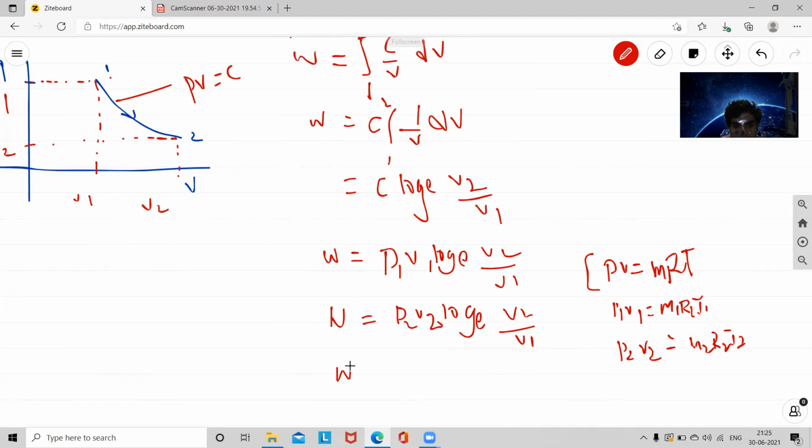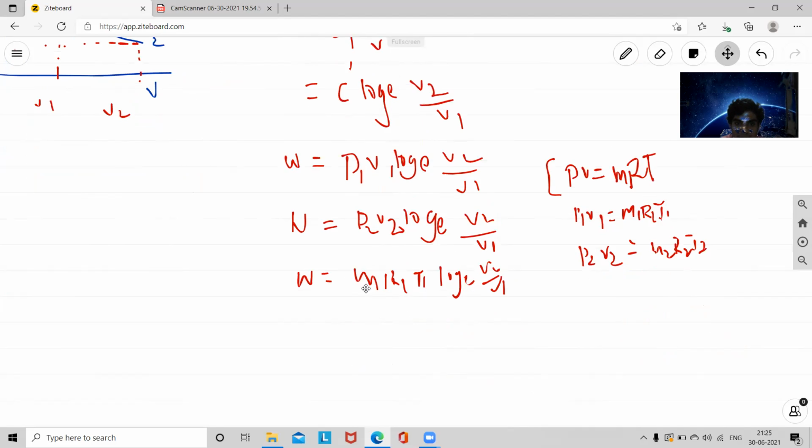Yes, so the W value, if you introduce this equation, I can write in the form M1 R1 T1 log e V2 by V1. So this is the process value of initial values. Next, W is equal to M2 R2 T2 log e V2 by V1. Now we can write here the first law of thermodynamics.